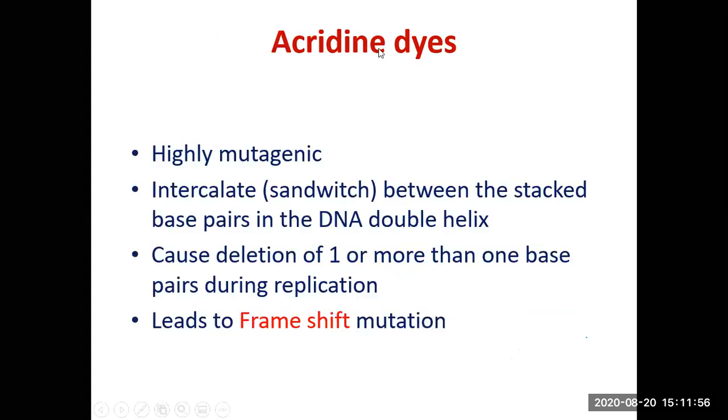Now the last is acridine dyes. This is a class of dyes which are highly mutagenic. Why are they highly mutagenic? The reason is that they intercalate, that means they sandwich between the stacked base pairs in the DNA double helix.